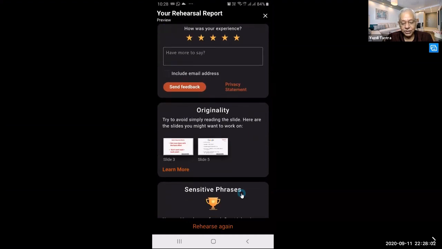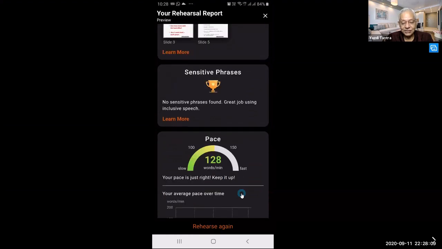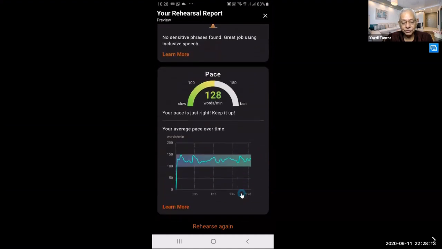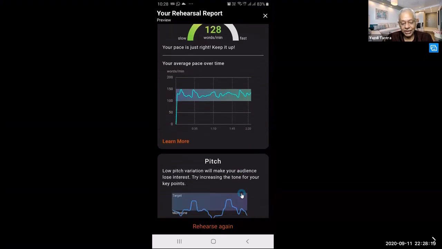Try to avoid simply reading the slides. Here are the slides you might want to work on, because I just read the text on the slides. Sensitive phrases, no sensitive phrases found. Great job using inclusive speech. The pace was wonderful. It's 128 words per minute. Your average pace over time.